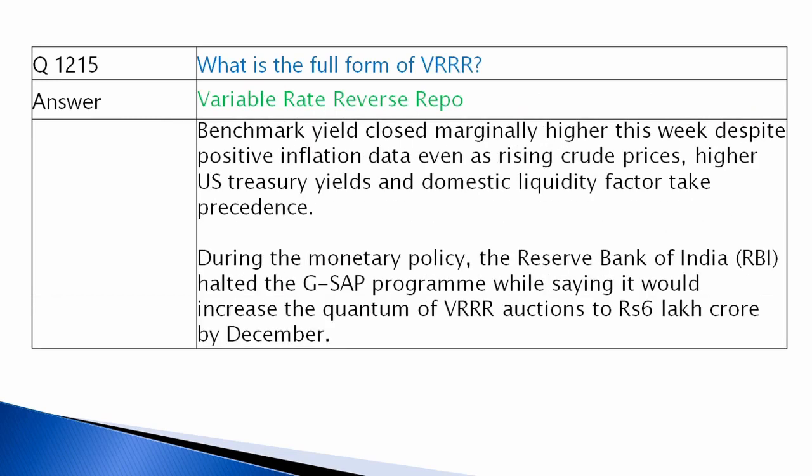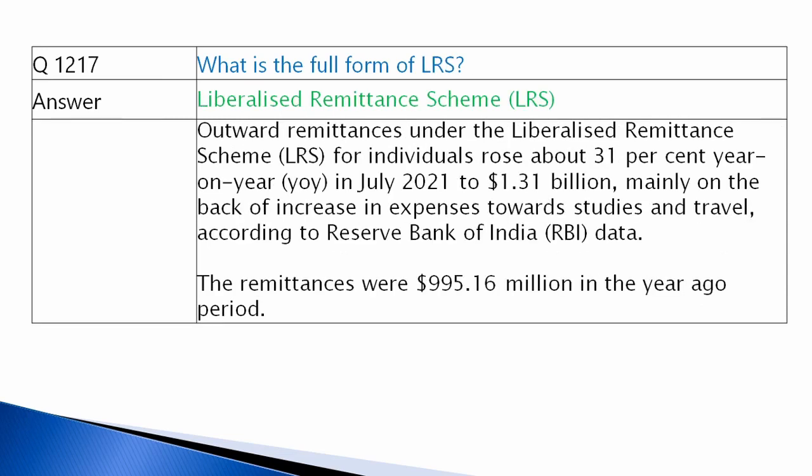What is the full form of VRR? Variable Rate Reverse Repo. What is the full form of LRS? Liberalized Remittance Scheme. Outward remittance under the LRS for individuals increased by 31%. So outward remittance means sending money from India to another country. This can be for education or medical, or any other purpose.